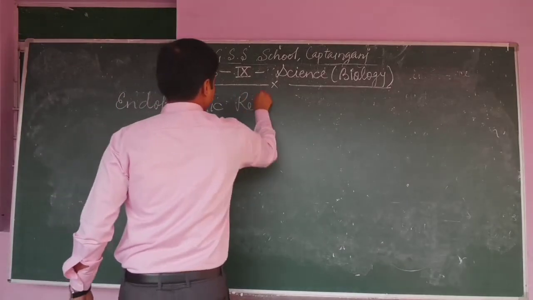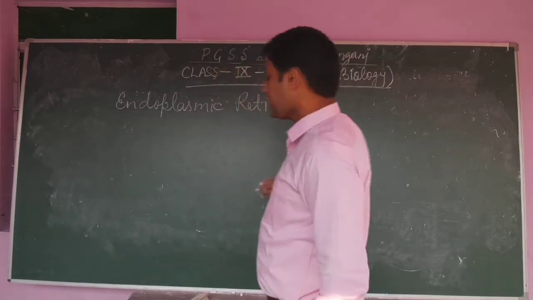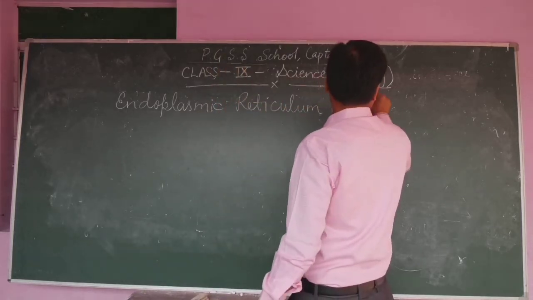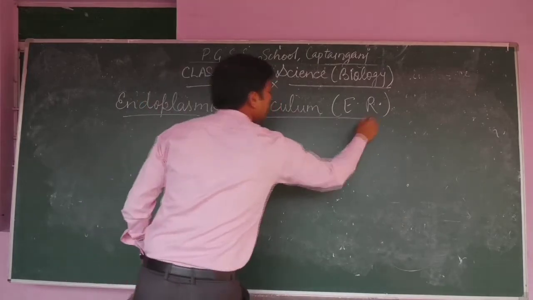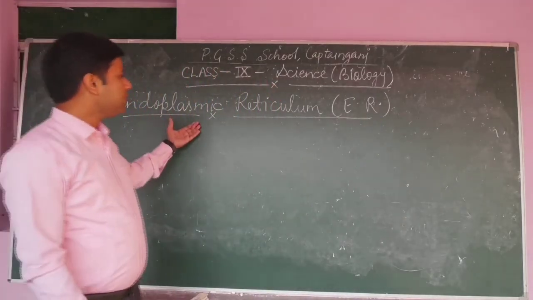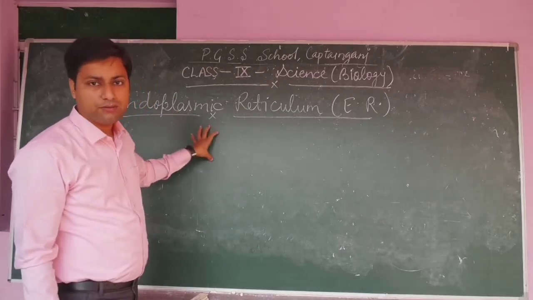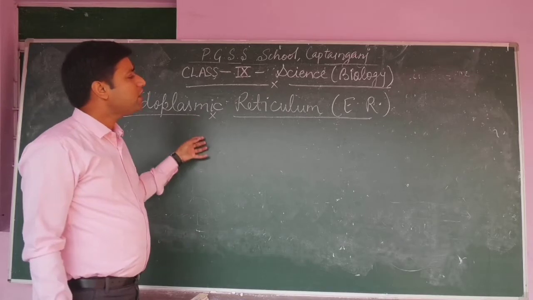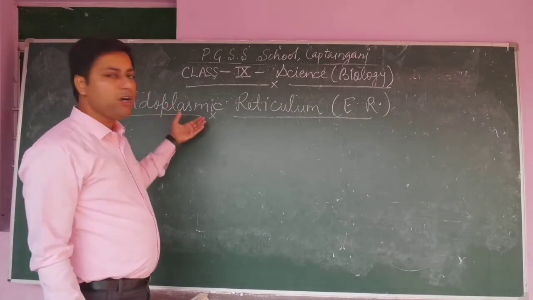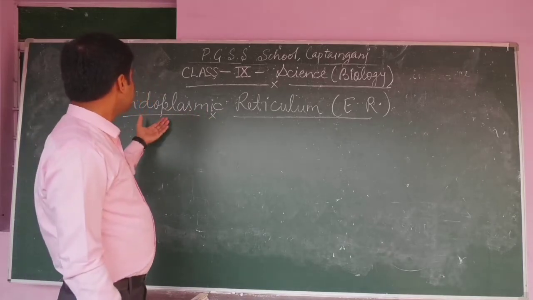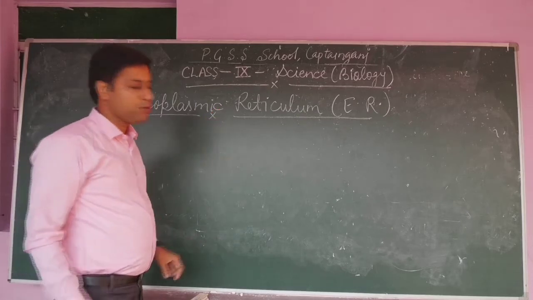Endoplasmic reticulum, in short form it is called ER. So ER means endoplasmic reticulum. Endoplasmic reticulum is a type of cell organelle. What is endoplasmic reticulum? It forms the skeleton of the cell because the maximum area of the cell is made up of endoplasmic reticulum, and it is originated from the nucleus.